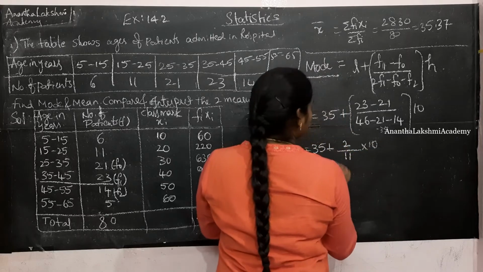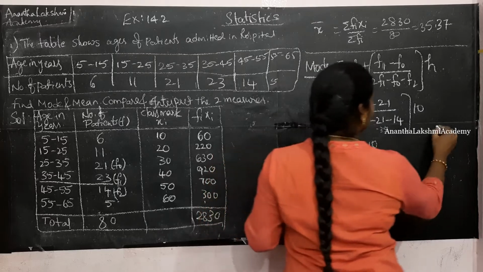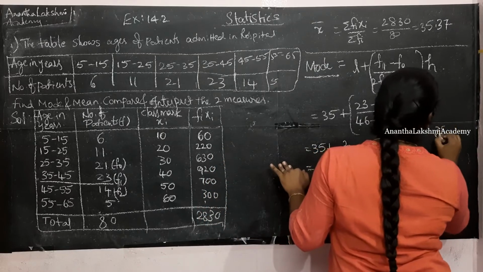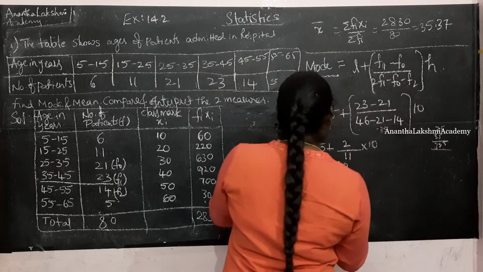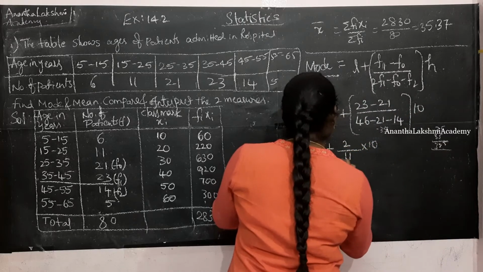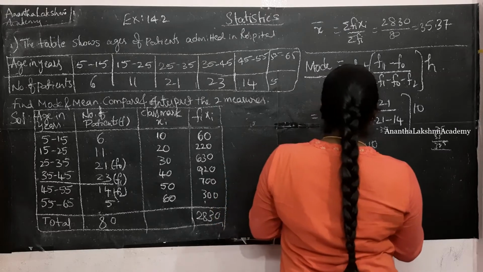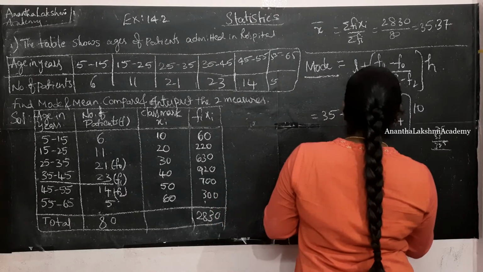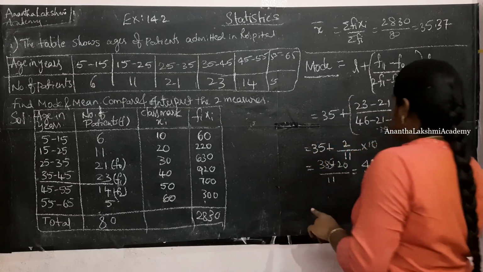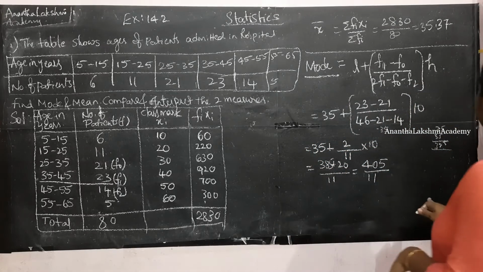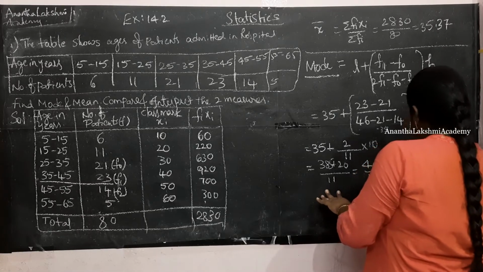So this is going to be 35 into 11, which is 385, plus 20. This is nothing but 405 by 11. If we simplify this calculation, it is going to be somewhere around 36.7.